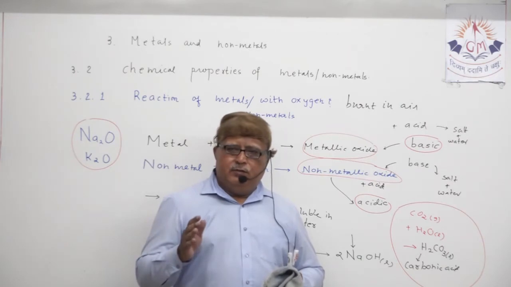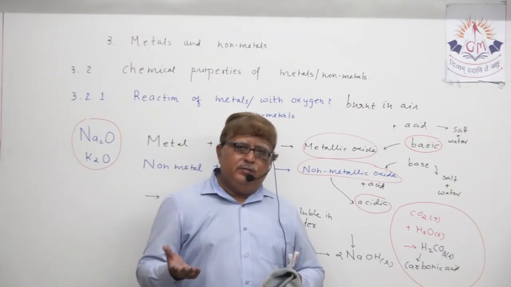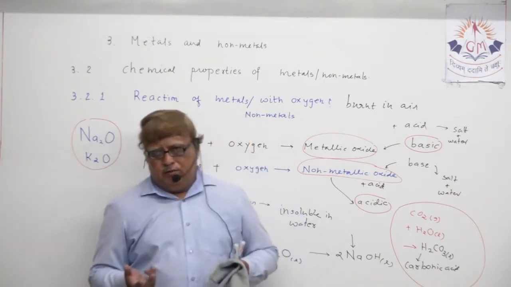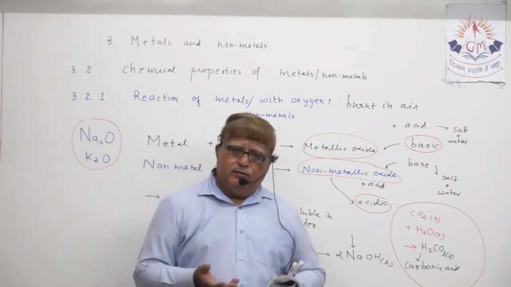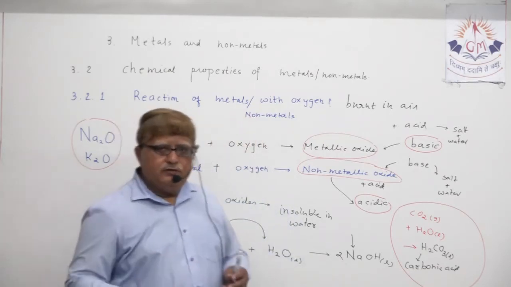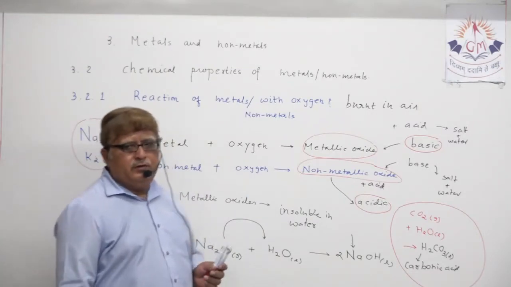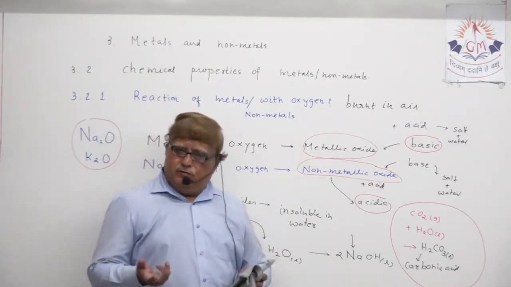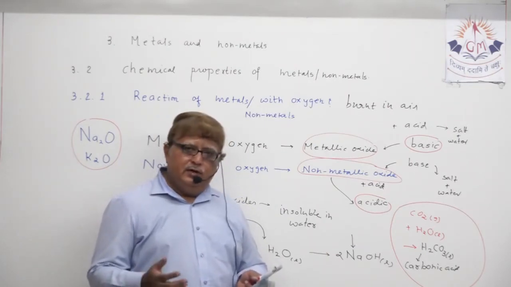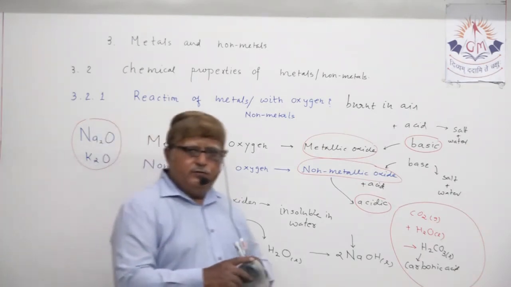When you know that a metal reacts with oxygen to form an oxide, you can take any metal which reacts with oxygen and forms an oxide. Similarly, you can take any non-metal and show the equation. You know the formulas very well; they are not complicated. So you can write any equation in support of this word equation. If you want to follow the textbook, it's okay: Cu plus O2 gives Cu2O. At the same time, Al plus O2 gives Al2O3. Just balancing, so it's quite easy for you.